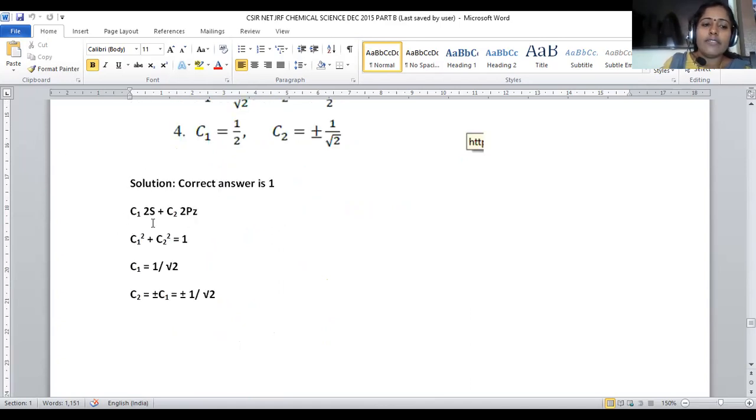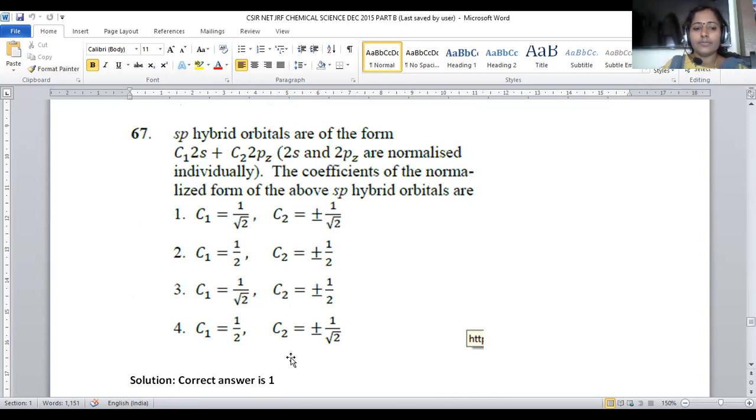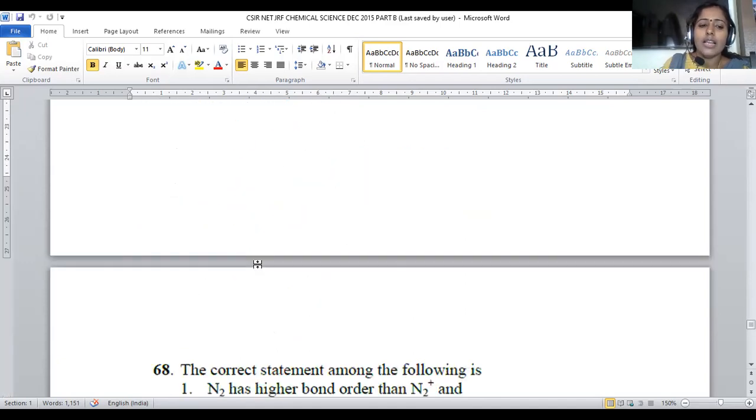Now let us go with C1 2s plus C2 2pz. C1 squared plus C2 squared is equal to 1. C1 is equal to 1 by root 2, C2 is equal to plus or minus 1 by root 2. So from this equation we can calculate C1 is equal to 1 by root 2, C2 is equal to plus or minus 1 by root 2. That is provided in option number 1. For question number 67, option number 1 is the correct answer.